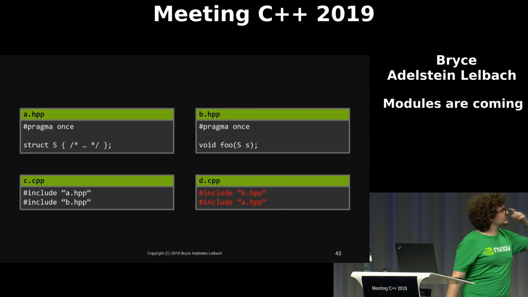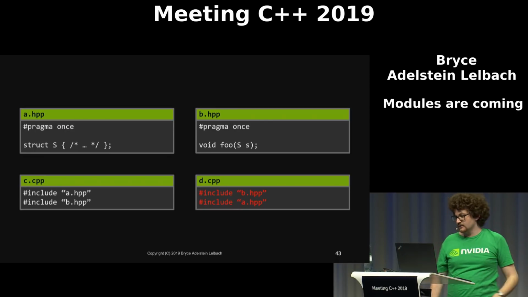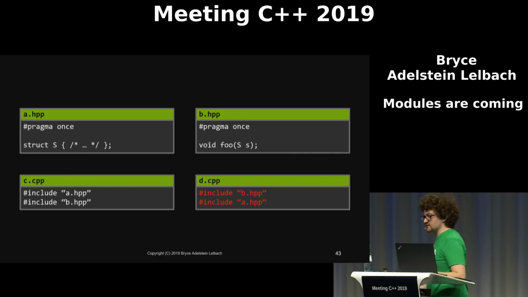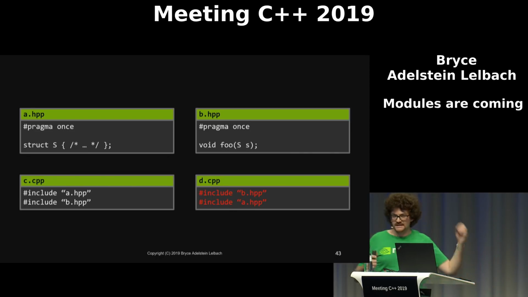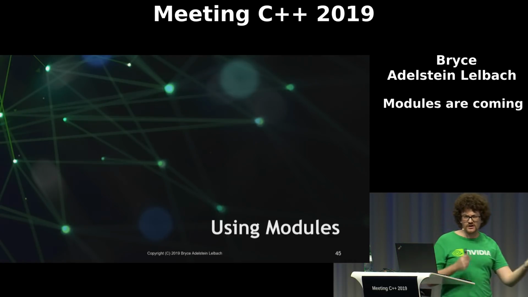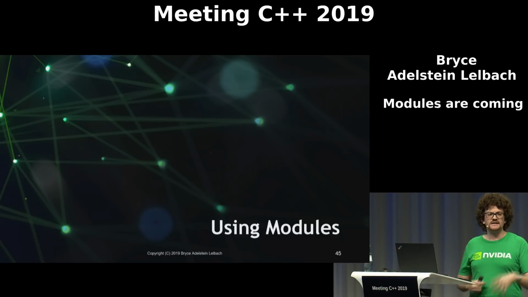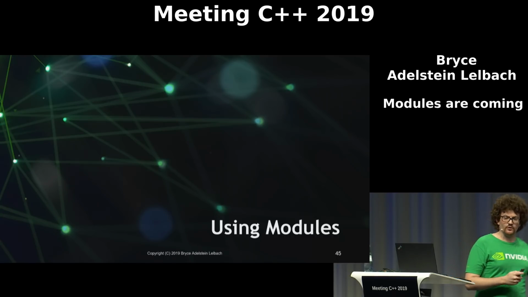The issue here is that b.hpp has a dependency on a.hpp, but it's not been enforced programmatically in the code. And we don't want that. Dependencies should be explicit, not implicit. Okay, so this talk breaks down into two parts: the using modules part, which is mostly about import, and then the writing modules part, which is mostly about export.